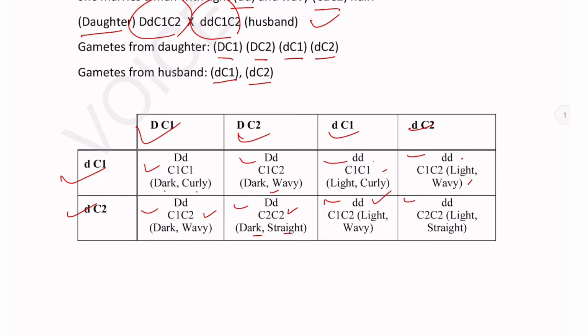In this case, it will have small d, small d, C1, C2. It will have light wavy hair. In this case, it has small d, small d, C2, C2. That means light straight hair.